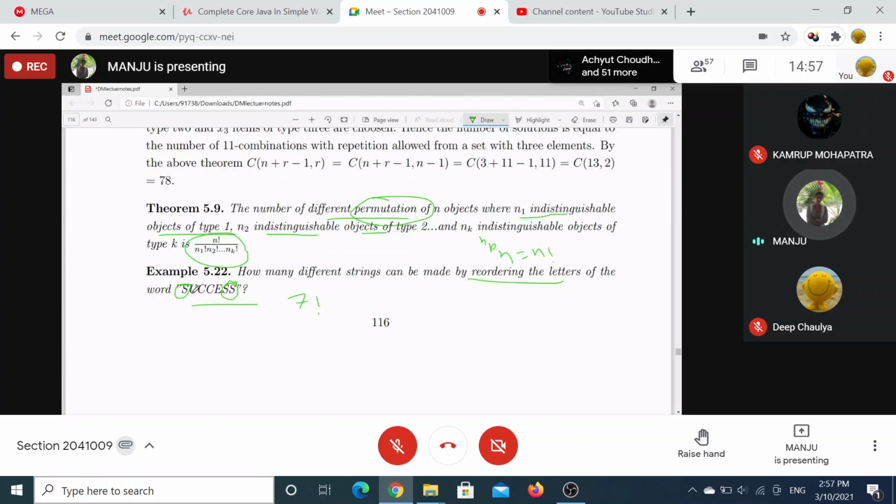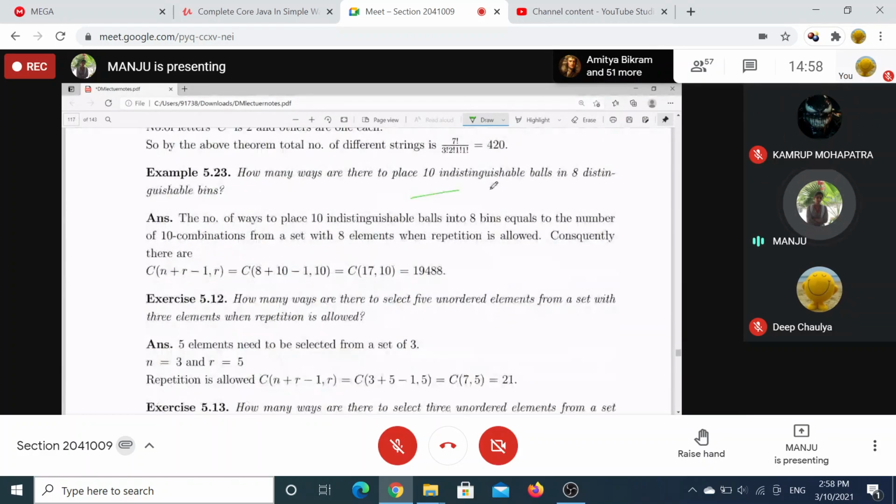But these 3 S's will give you the same result. If you permute these 3 S's, in how many ways can you permute? 3 factorial ways. That's why divided by 3 factorial. And 2 C's also, that's why again divided by 2 factorial. That will be the answer.